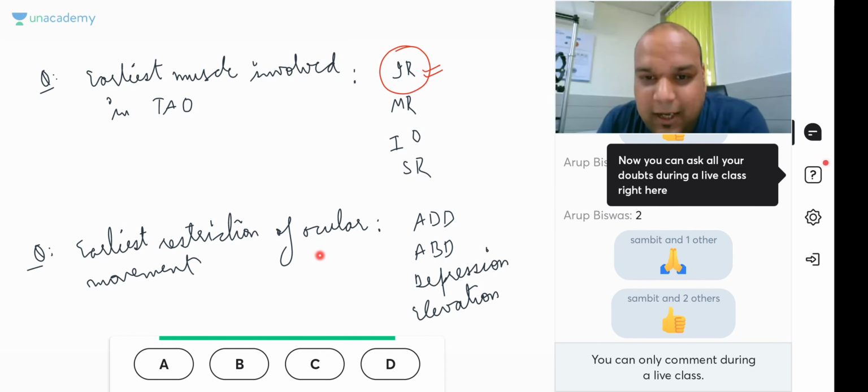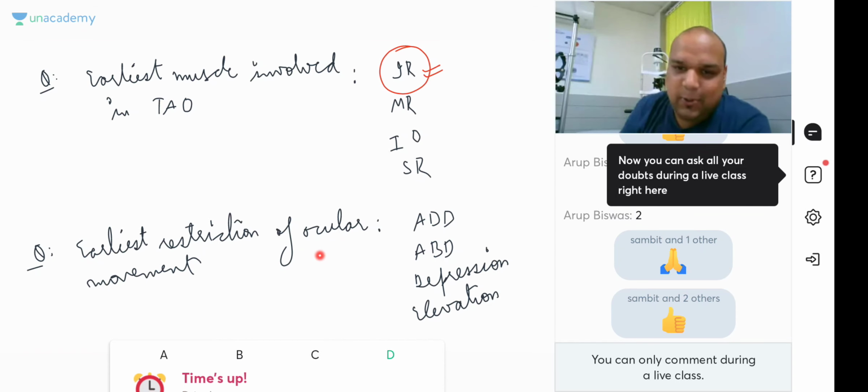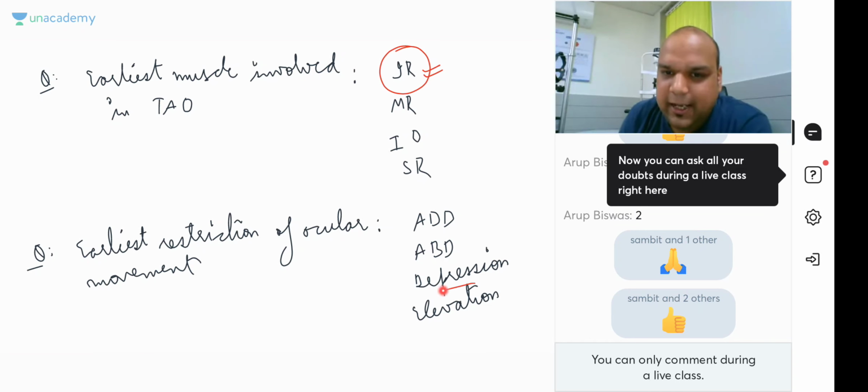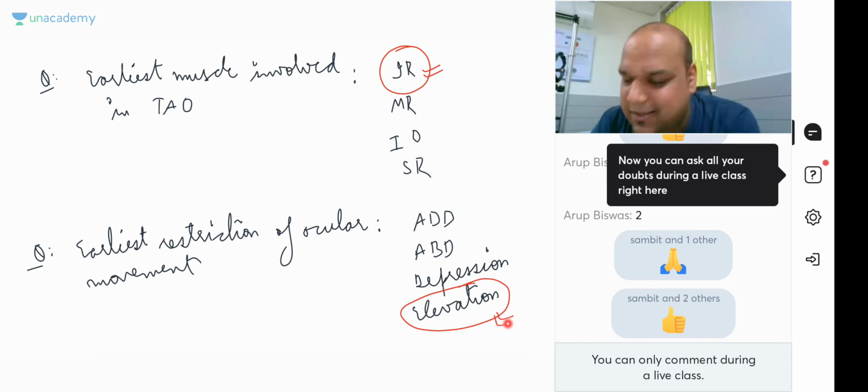Half of you answered no. Again, A, C, and D, 33%. Now A, B, C, D, 25, 25, 25, 25. Now maximum people have answered B option till now. B is wrong if anybody is left. Only one person is right. I don't know who that person is, I have not gotten the name. But the answer here is elevation. So the earliest muscle involved is inferior rectus, but the earliest restriction of ocular movement is elevation.